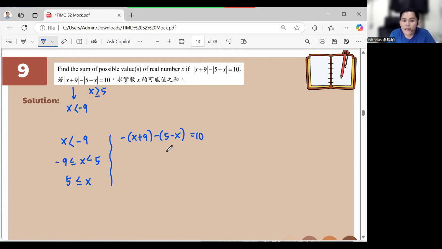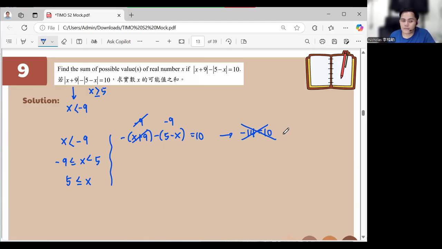Now, if you simplify this, okay, where our value for x is negative 9, right? And this one here is negative 9. It will become negative 14 is equal to 10. And that is wrong.